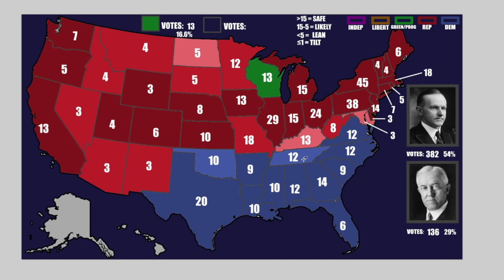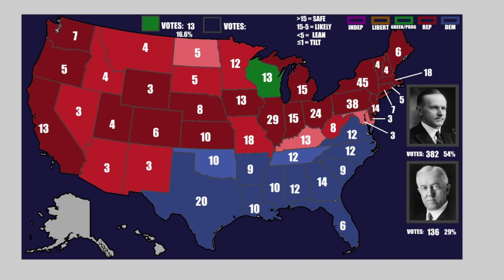In the 1924 election, as you can see, they took these back and became more solid. But you just cannot ignore this massive mandate right here. 382 electoral votes. This eastern section really just does a number on anyone trying to, especially out here, anyone over here as well. It was very hard to defeat that. And the Democrats came in at 136 votes.